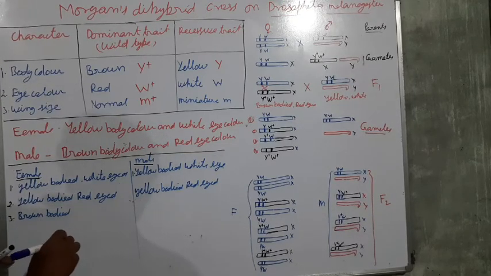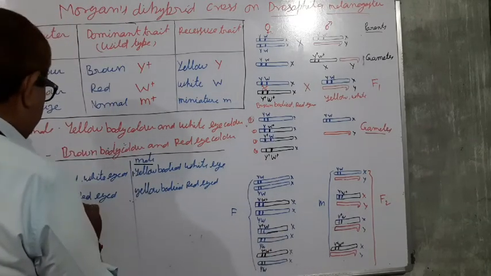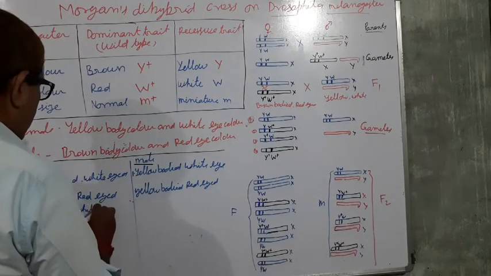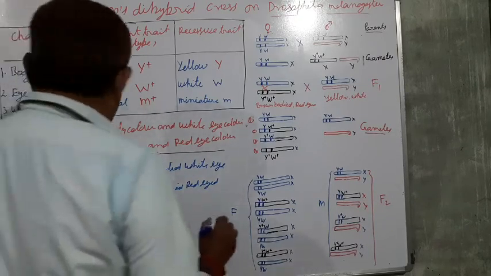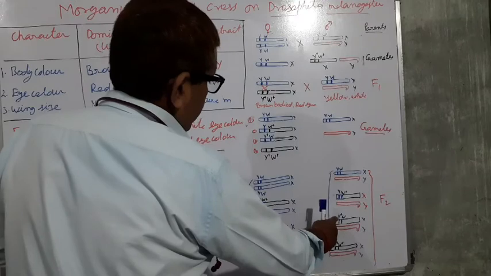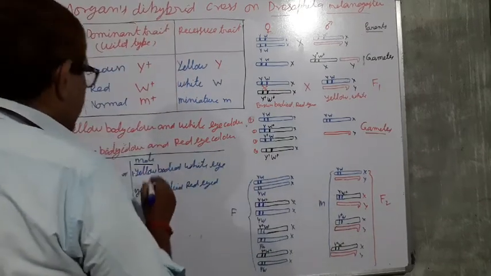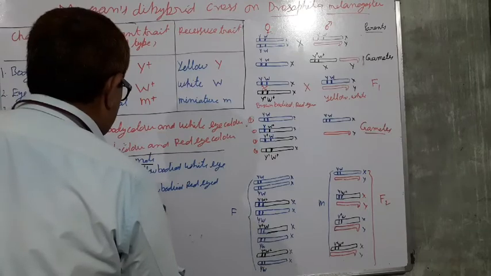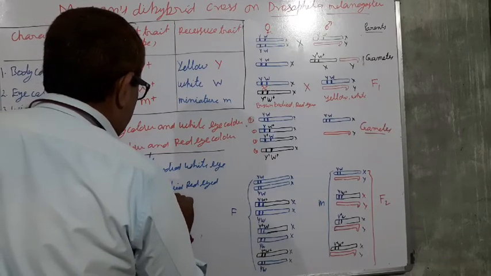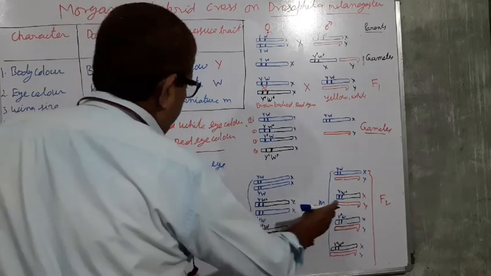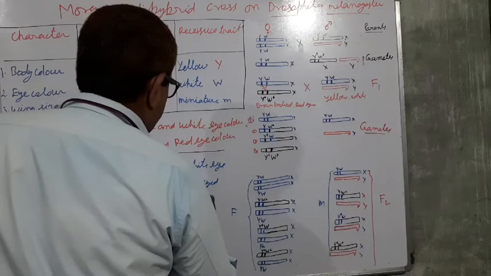Brown body and white eyed female. In the same way in the third, this is the Y plus and W is there. So Y plus means brown body and white eyed.